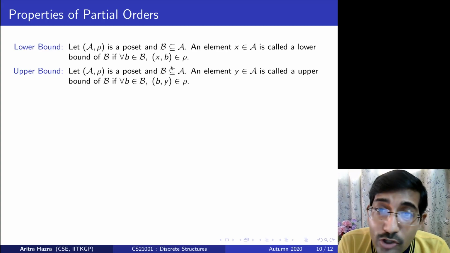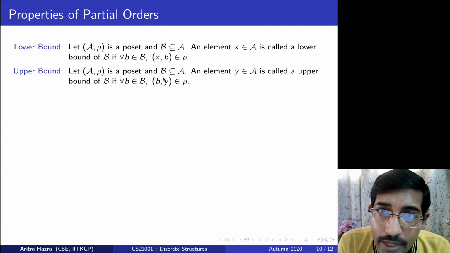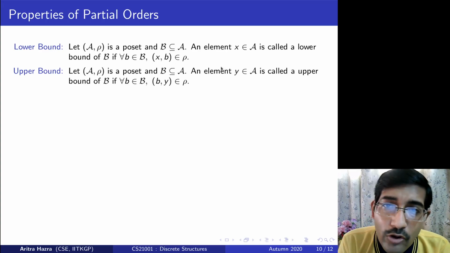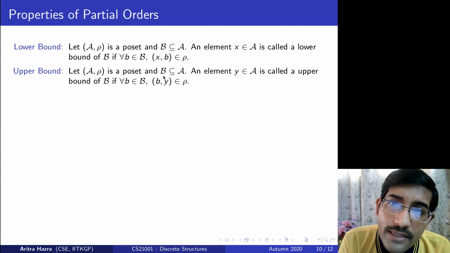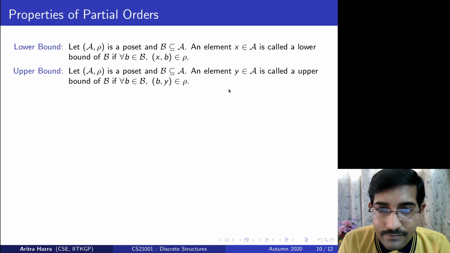B does not contain all elements in A. I only care whether the elements in B have a relation to this Y or not. If that is the case, I will say that this subset is upper bounded by the element Y in A.